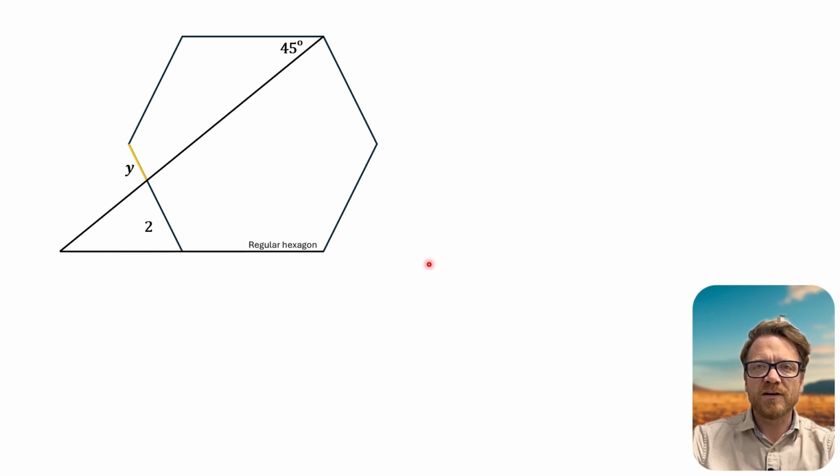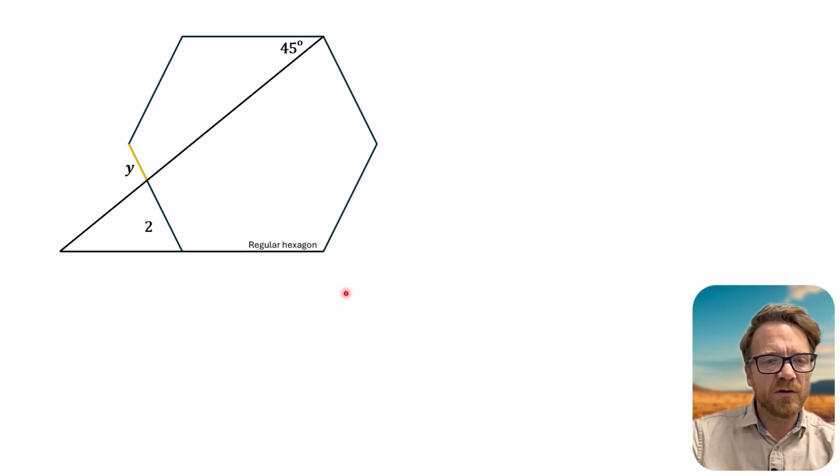Everyone, lovely question here. We have this regular hexagon with this constructed line over here with a 45-degree angle. This side is extended until it meets at this vertex. We have this side over here that's been divided into this portion of length 2 units and this part y units, and we want to find out the length of y.